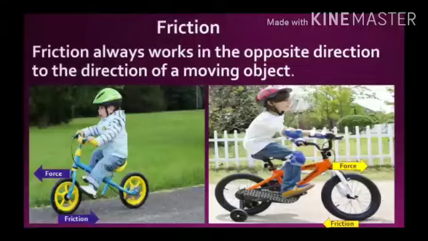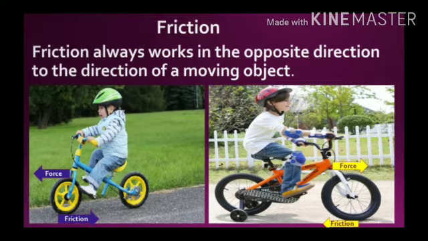What is force of friction? The force that brings the change in the state of motion of objects is called the force of friction. Otherwise, the force of friction is responsible for change in the state of motion of an object. The friction always works in the opposite direction to the direction of a moving object.